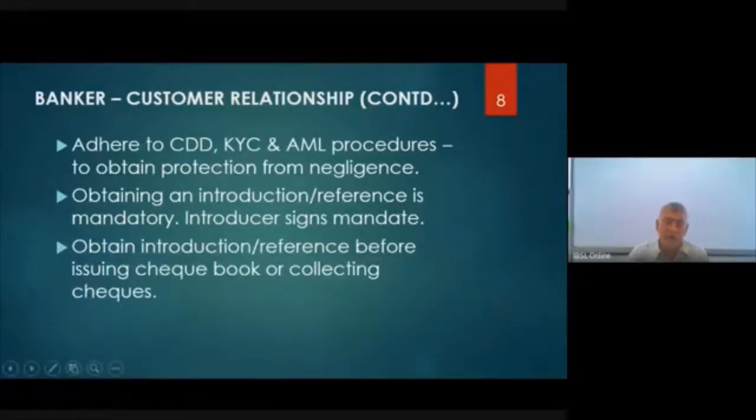Obtaining introduction or the reference before issuing a checkbook or collecting checks. Now, unless banks have got the introduction or the reference properly on the new account holder, they don't give a checkbook, or they will not allow that person to bring in and deposit checks into that account.